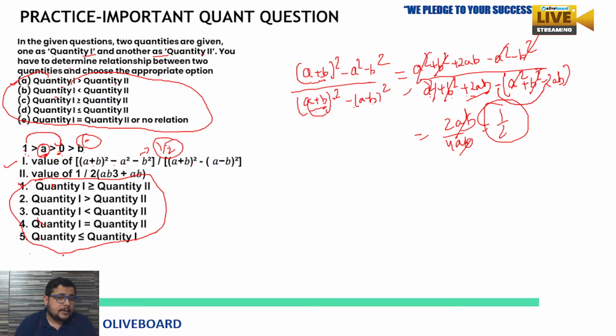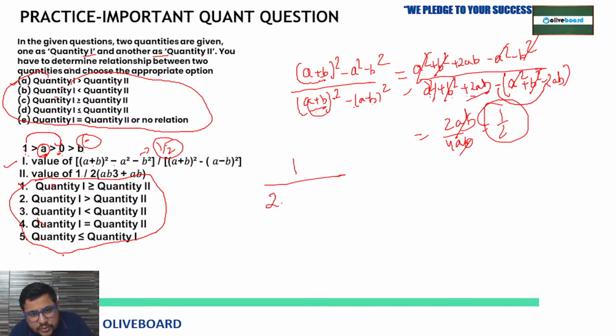Okay. Now second quantity is how much? Value of 1 by 2 ab cube plus ab. Clear everyone? Ab cube plus ab. So from here you have to decide. How you will decide? You will say we don't have the value, but one thing you can decide. Here 1 by 2 you know the value is ab cube. So a is what? Decimal number.